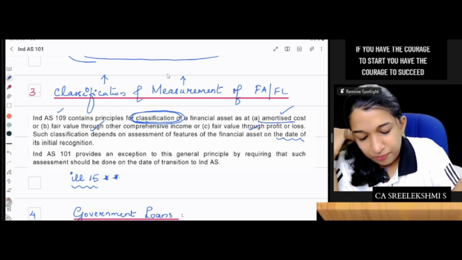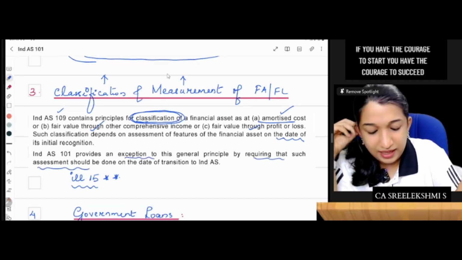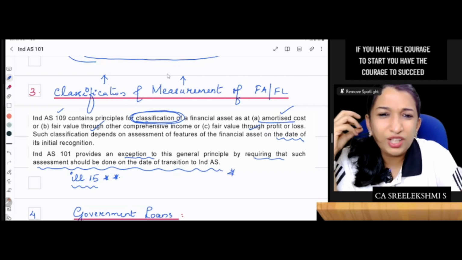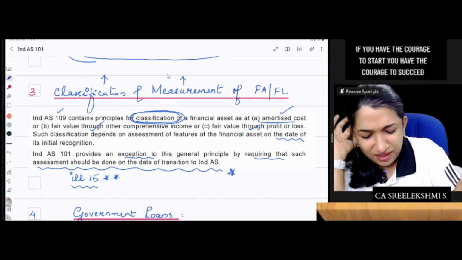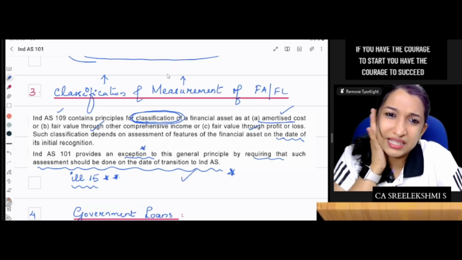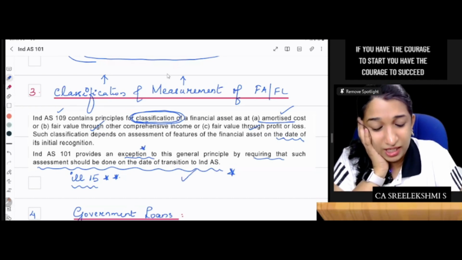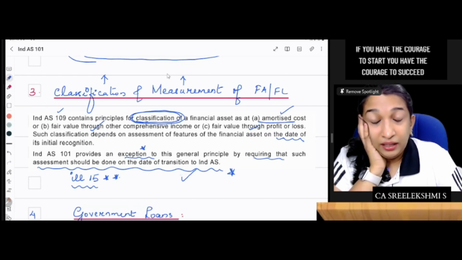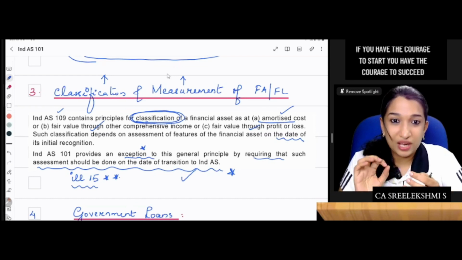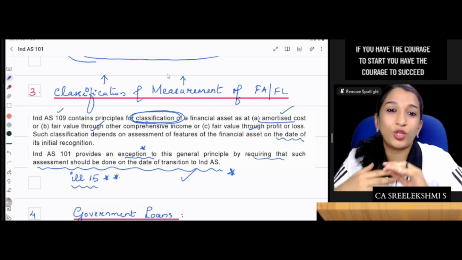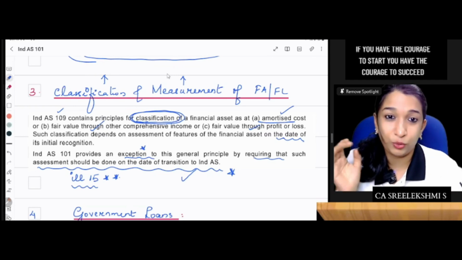IND AS 101 provides an exception to this general rule by requiring that such assessment should be done on the date of initial recognition. They say no need, classify from whichever date. If it is first time adoption, you need to classify only from the date of transition. You need to do this only from the date of transition. Okay, from today onwards, FVTOCI, FVTPL, amortized cost classification you need to do.